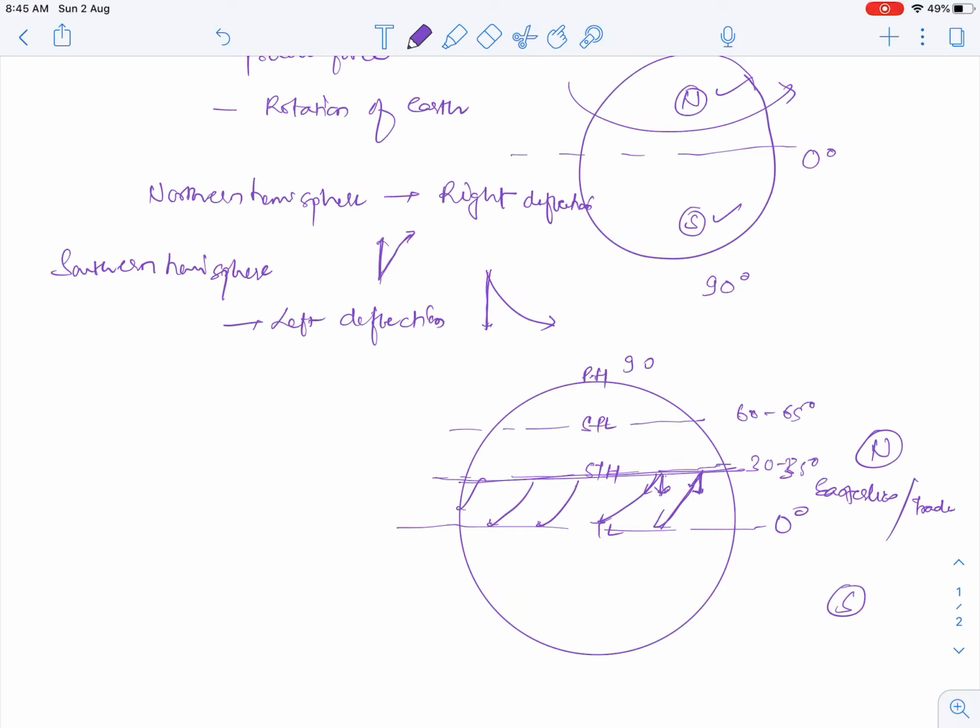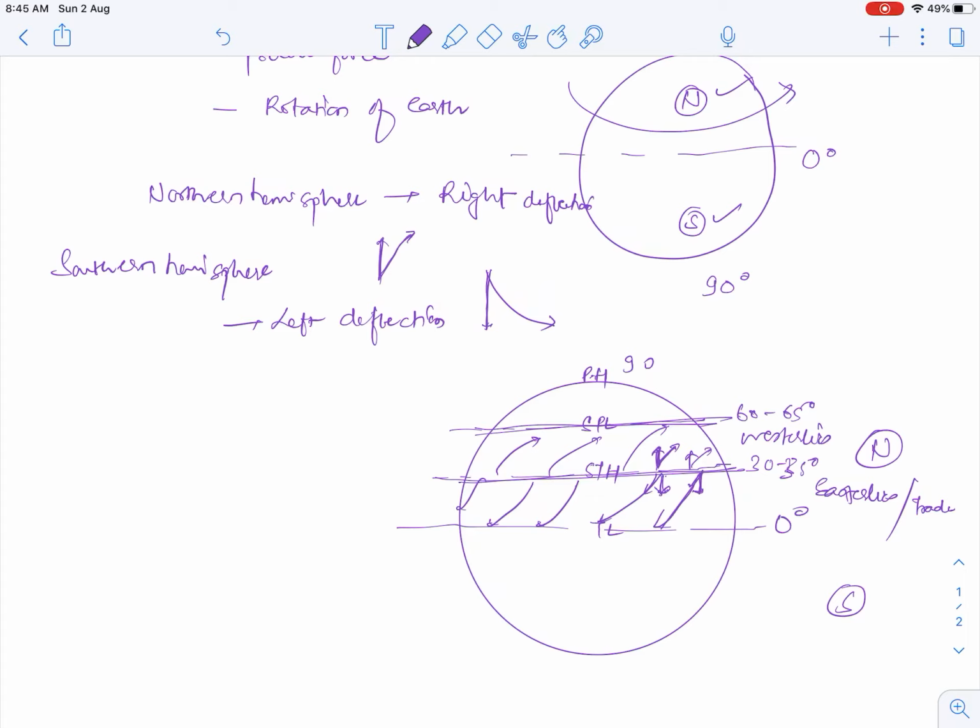Now this is the subtropical high. Some of the air will also be going towards the low pressure in this direction. Now what will be the right of this one? The right of this one will be this. So some of the air will be flowing in this direction. These are called westerlies.